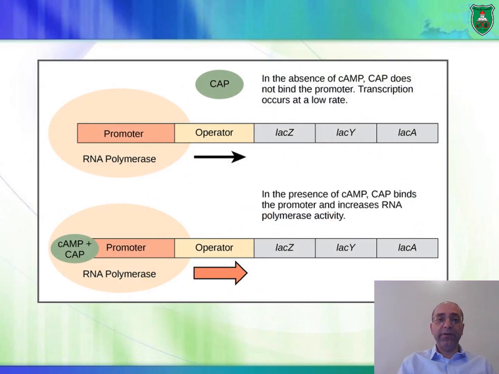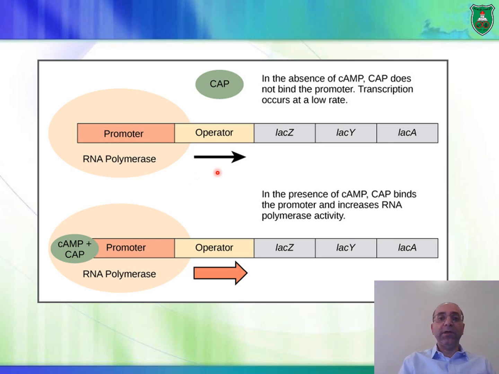Now the thing is that if CAP is not bound to cyclic AMP, this CAP cannot bind to that element upstream of the promoter region. Okay, so there would be some transcription, in case there is lactose.